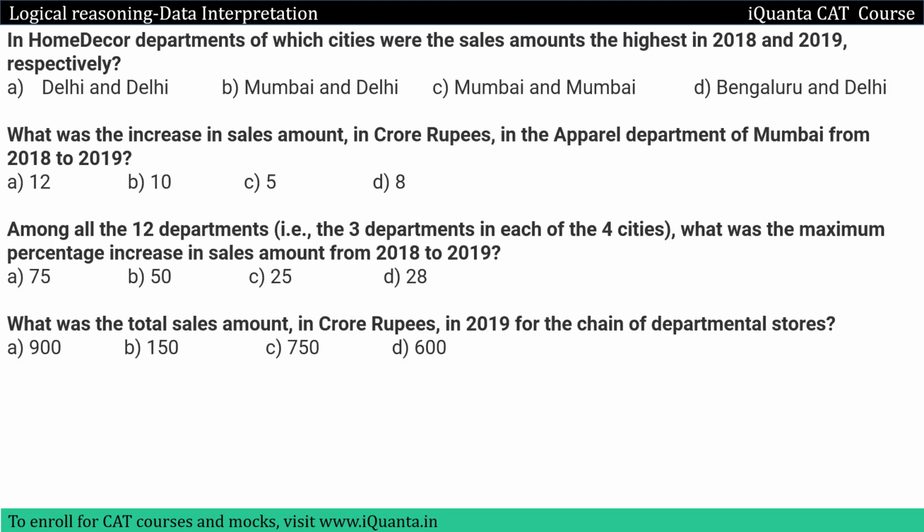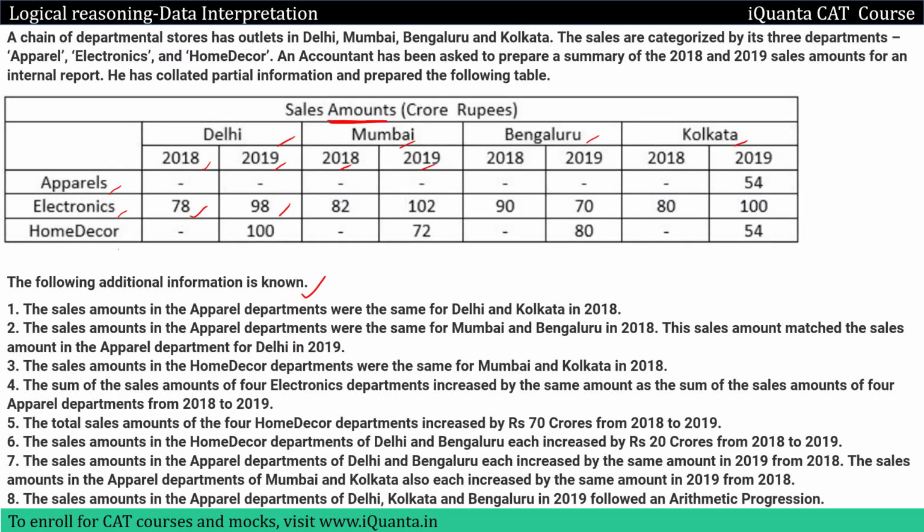If we go to the questions, we have: in the home decor department, of which cities were the sales amounts the highest in 2018 and 19 respectively. What was the increase in sales amount in crore rupees in the apparel department of Mumbai from 2018 to 19? So basically these questions are talking about the fields present in the table, okay? Because we have been given 4 cities and the sale amounts in different departments: apparel, electronics and home decor in each year 2018 to 19. So somehow if we find out all the data that is missing from the table, we can easily answer these questions, okay? So that's how you can roughly judge a set.